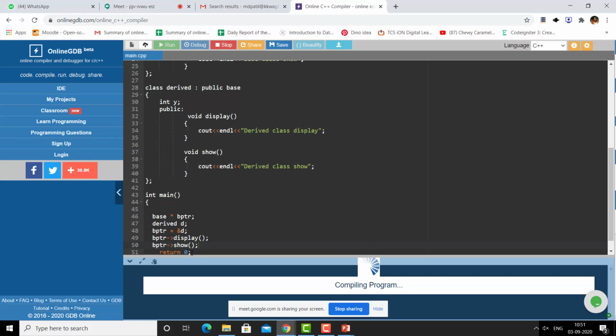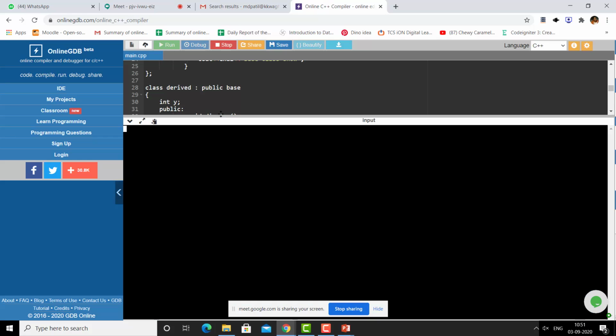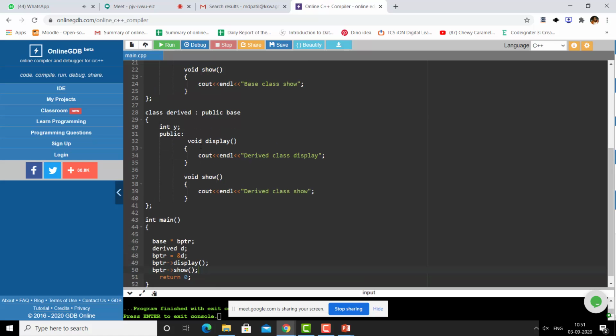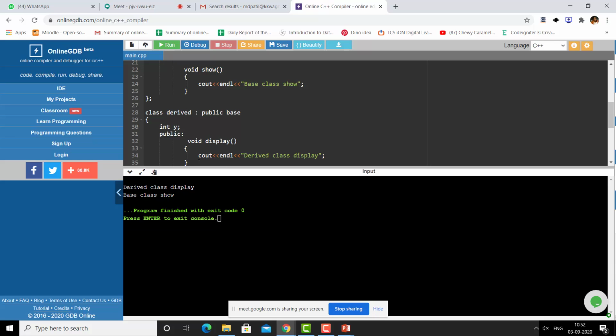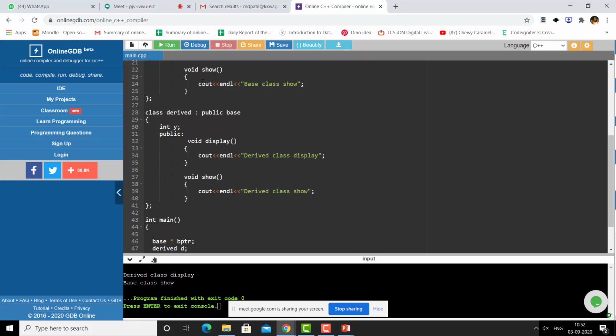Now let us execute this program and check. You can see that the derived class display function has been called. Why? Because it was overridden in your child class. But when I am calling the show function, it is calling the base class show function, because this show function was not declared as virtual, and the pointer that we have is of the base class.